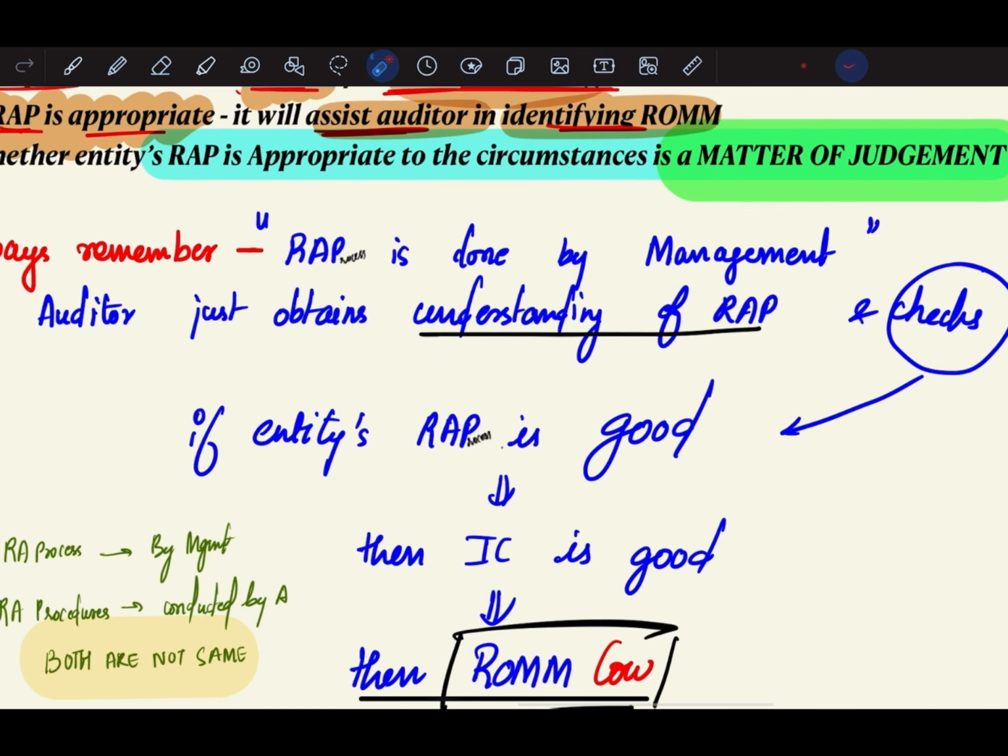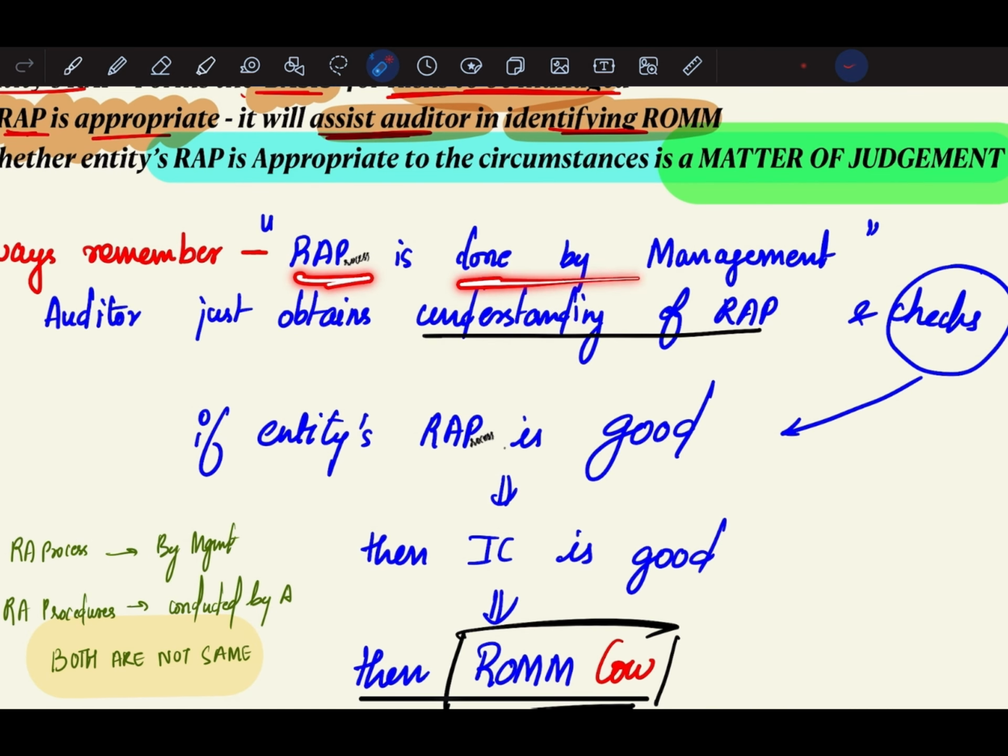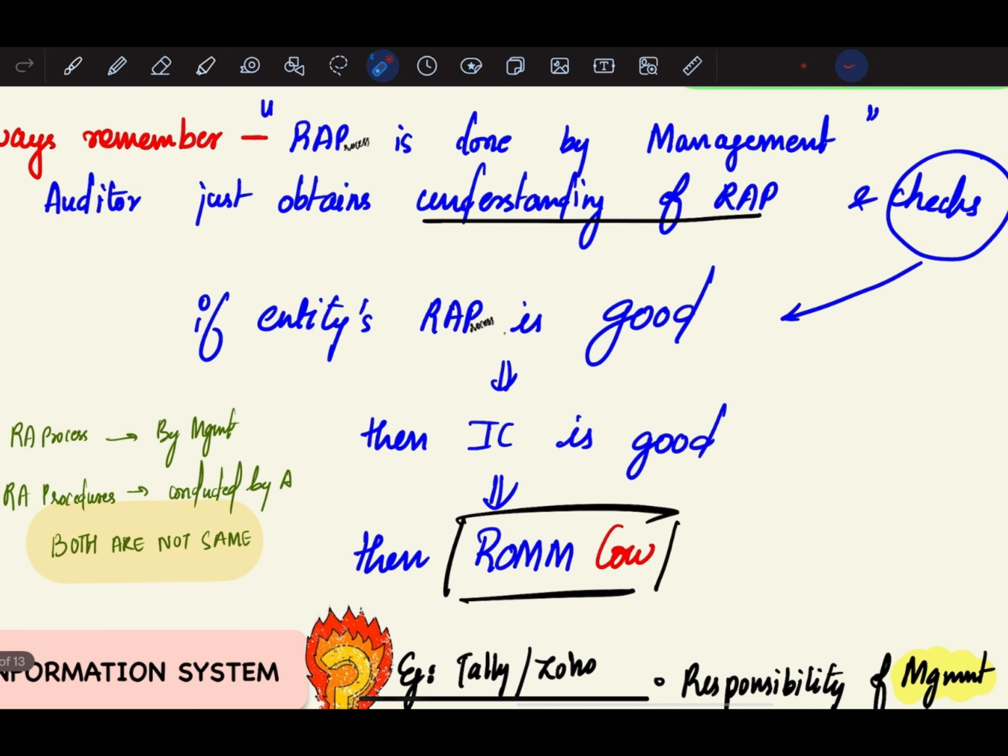Always remember that the risk assessment process is done by management. The auditor just obtains an understanding of the risk assessment process and checks if the entity's risk assessment process is good. If it is good, then the internal control is good, which means the risk of material misstatement will be low. It doesn't mean that the risk of material misstatement doesn't exist at all. It will be low because the risk assessment process is good.